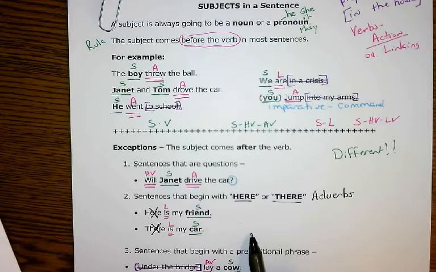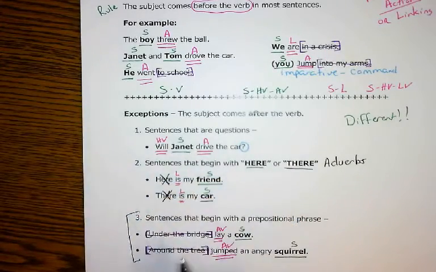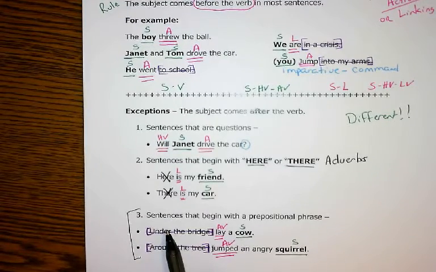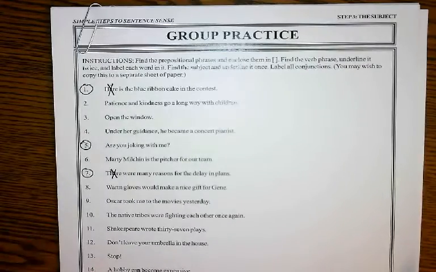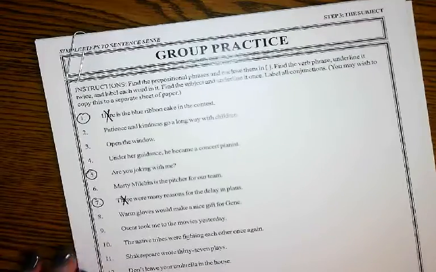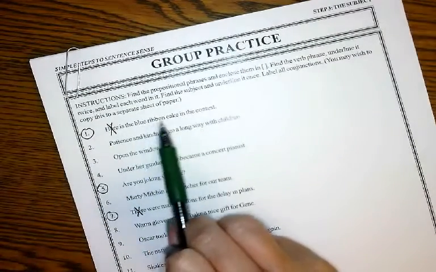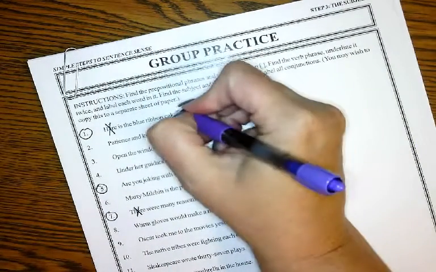Now, I still might have one that's going to be beginning with a prepositional phrase, but I won't know that until I get further into this. Okay? So, let's look at this. Starting off, number 1. Here is the blue ribbon cake in the contest. Well, the first thing we want to do is get rid of the prepositional phrase. In the contest.